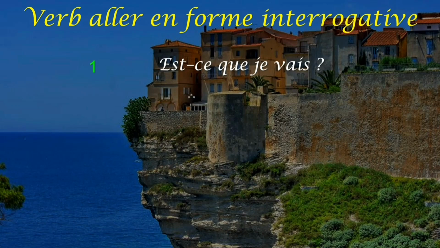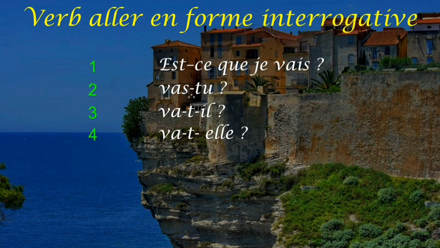As I told you before, interrogations we will be studying in detail in a later video, but right now you have to keep in mind that when you are conjugating the verb aller in the interrogative form with the first person, it changes to est-ce que je vais, followed by vas-tu, va-t-il, va-t-elle. Now you can see here va-t-il and va-t-elle. Again an example of vowels coming together. As a and i, or a and e, are vowels, we have inserted a t in the third person singular. That's how it is va-t-il and va-t-elle.